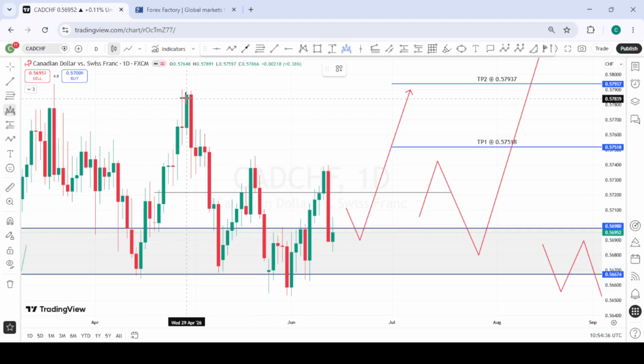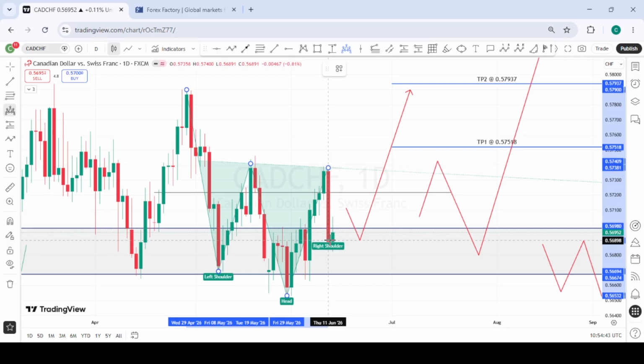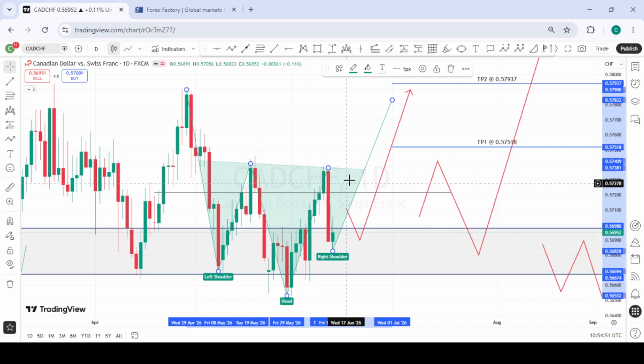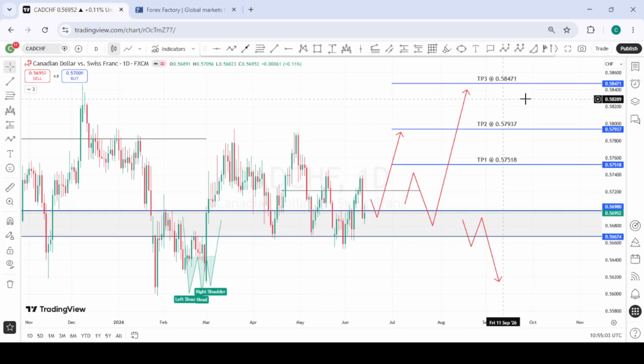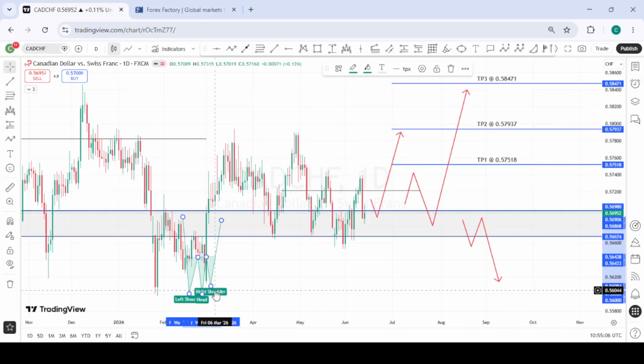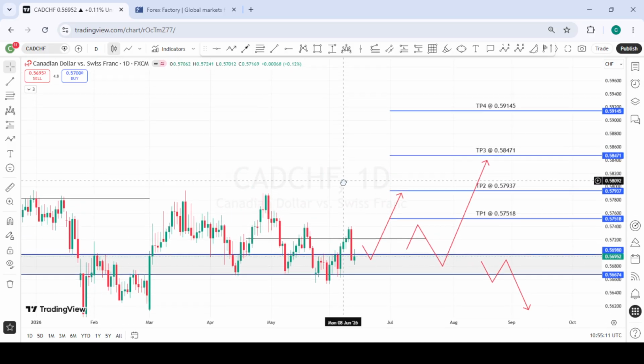Should price give us that move to the upside, this will be the left shoulder, this will be the head, and this will be the possible right shoulder, which is possibly forming here. So we are looking forward to see price buy to the upside, then we confirm this huge inverse head and shoulder we are looking out for. So we'll be patient to see how price presents itself in this area of interest before we take our buys to the upside on CADCHF. And these are the various targets we have for CADCHF to the upside.